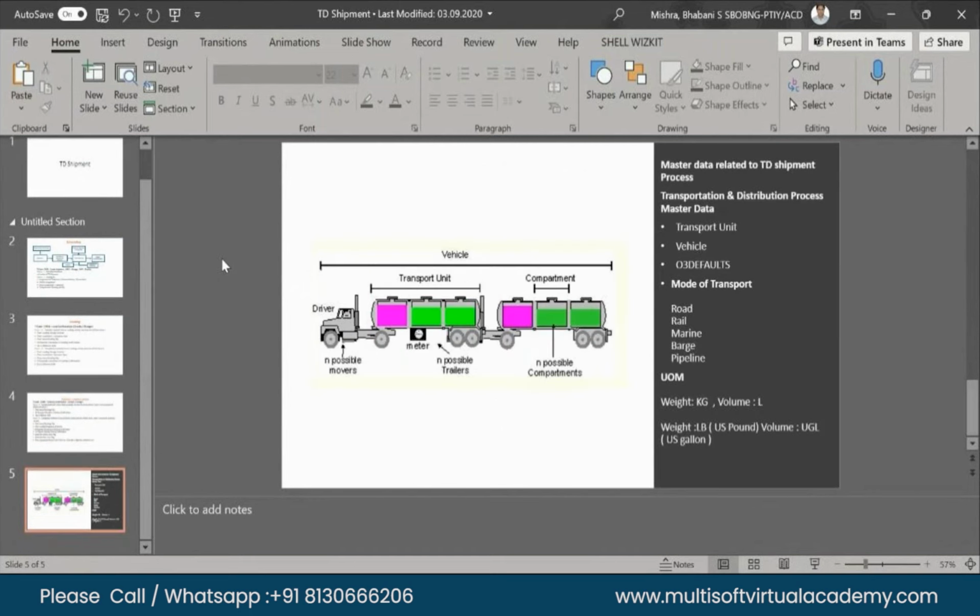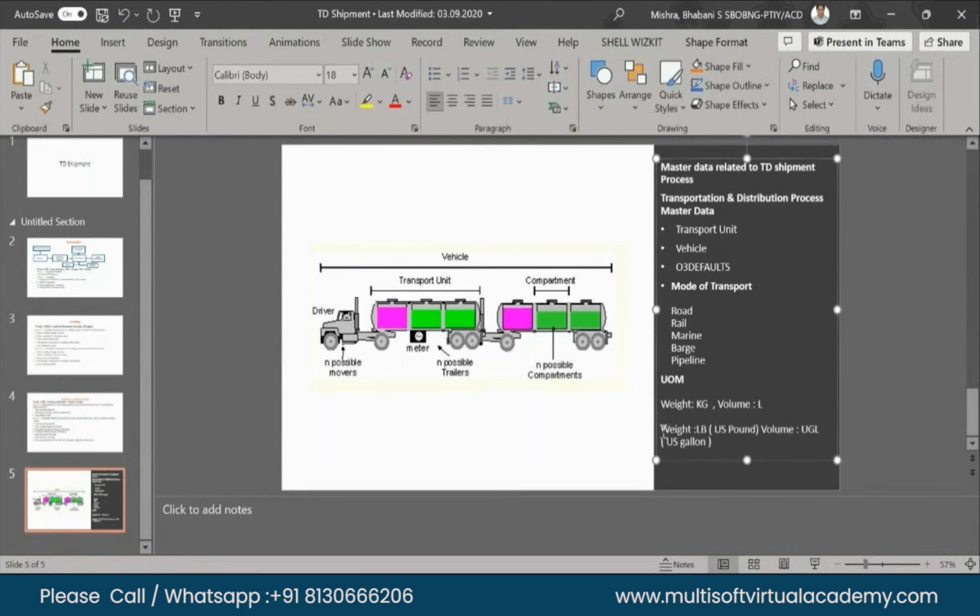Clear? Clear, sir. This is the vehicle. And here you can see the master data related to the TD shipment process, the transportation distribution process: transport unit, vehicle, O3 defaults, mode of transport. As you mentioned, road, rail, marine, barge, pipeline. Unit of measure: weight in kg, or volume in L, meaning liter; weight in LB, US pound. Usually these details are not used in India, but foreign companies use this information.